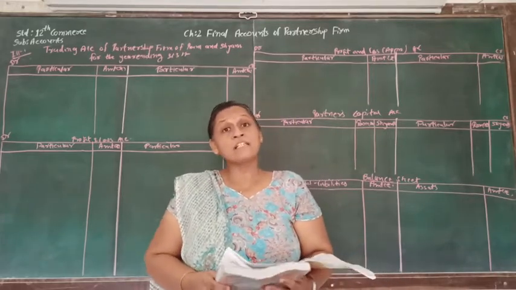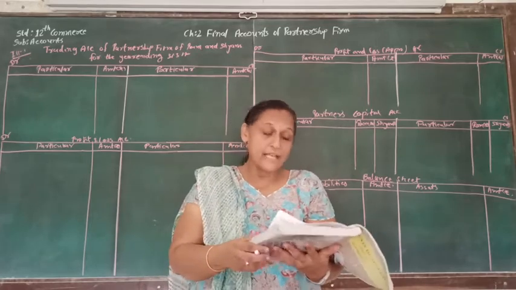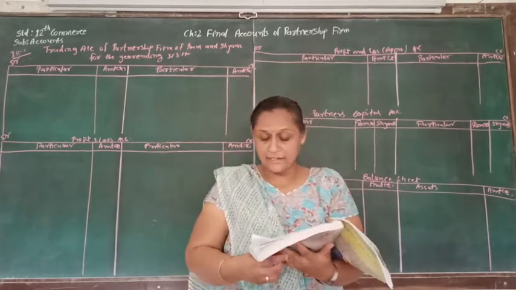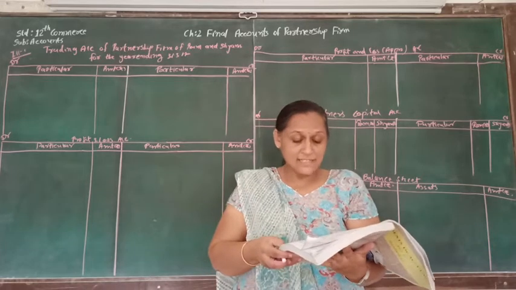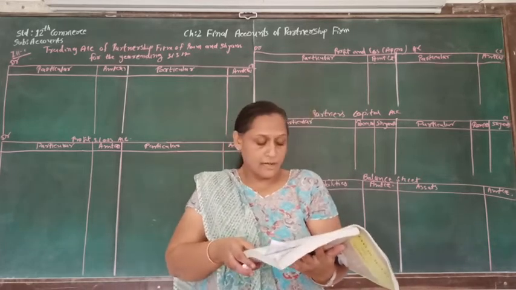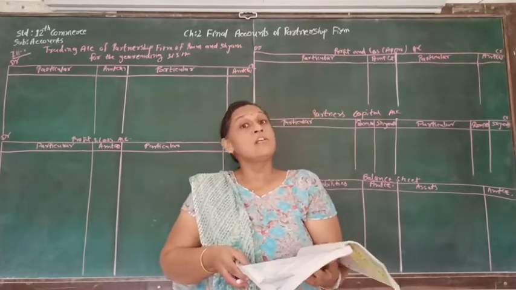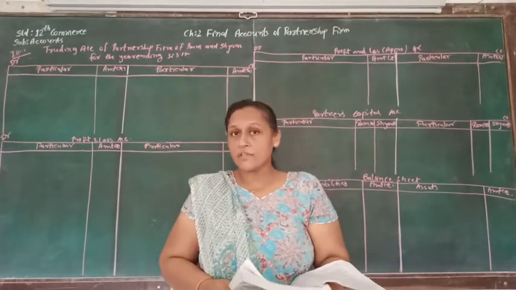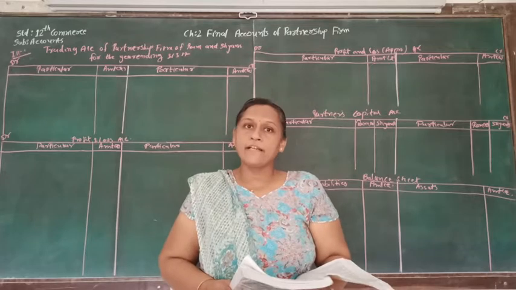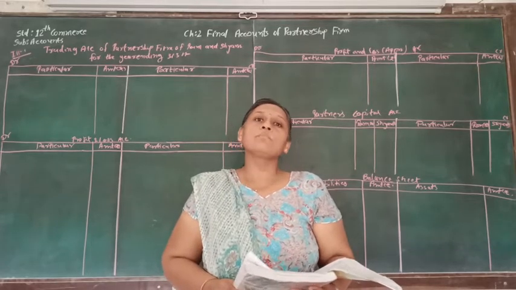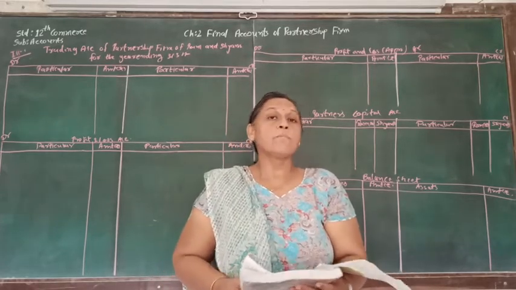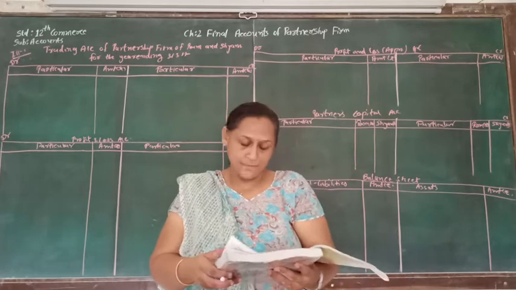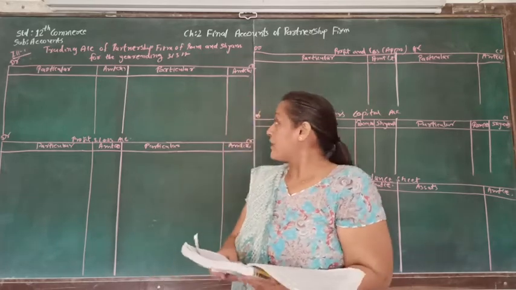So when we are starting the sum, we have to see the adjustment, and the second adjustment is for the interest on capital as well as interest on drawing. So here we have to prepare profit and loss appropriation account. So the accounts that we are supposed to prepare are trading account, profit and loss account, profit and loss appropriation account, partners capital account as well as balance sheet. So that we have already prepared here.